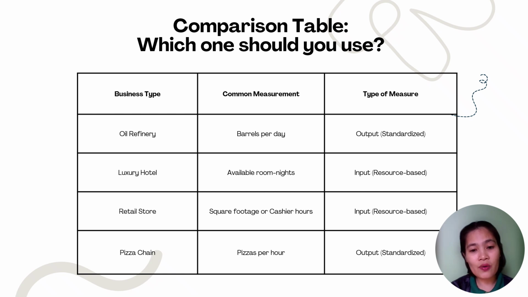Now for retail store, we have your square footage or cashier hours, and your type of measure is input because it is also resource based. Now for pizza chain, we have here pizzas per hour, and your type of measure should be output because it is standardized.